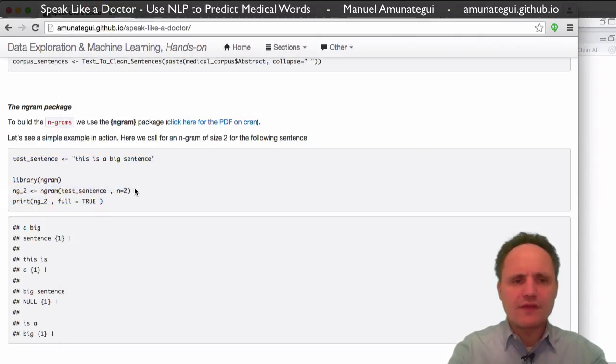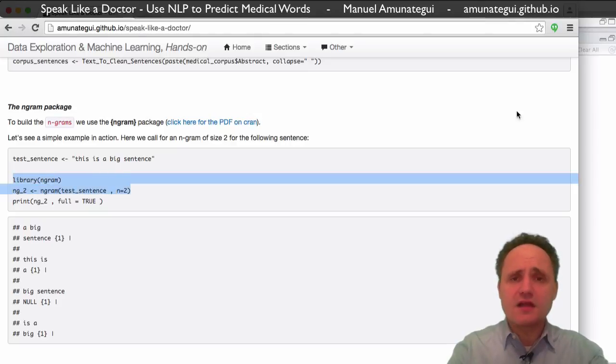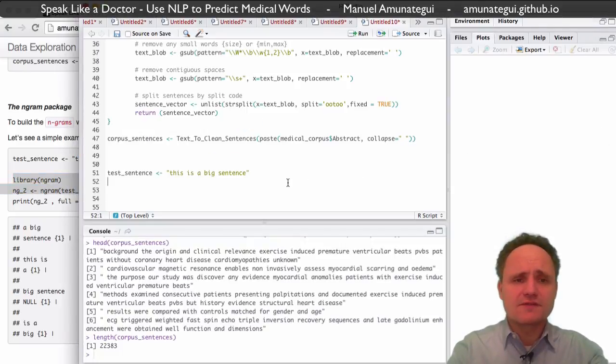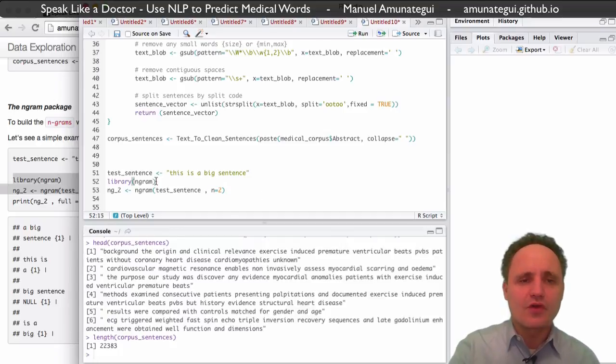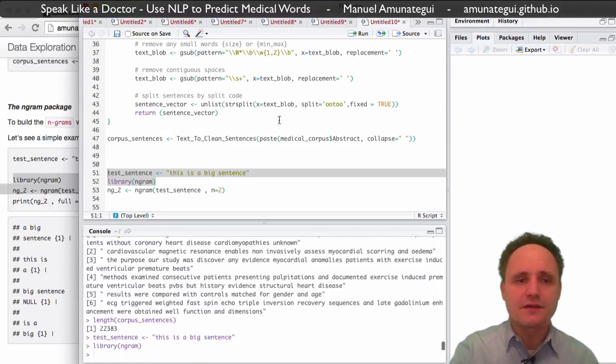We could very well write our own engrams. It's not complicated, it's just a pain. If somebody has written a package, and this is a good package because it's very fast, good for us. So if you don't have the engram library, you need to install it.